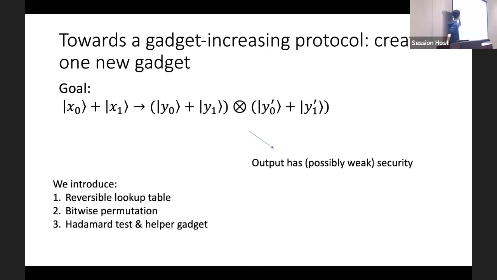To achieve this goal, we introduce the following ideas. We will introduce a reversible lookup table, and we introduce bitwise computation, a hamming test, and a helper gadget. In this talk, I will focus on the first idea, the construction of a reversible lookup table for this problem.